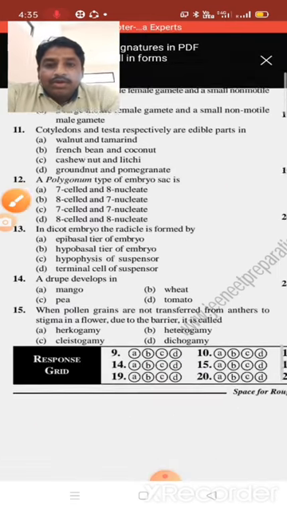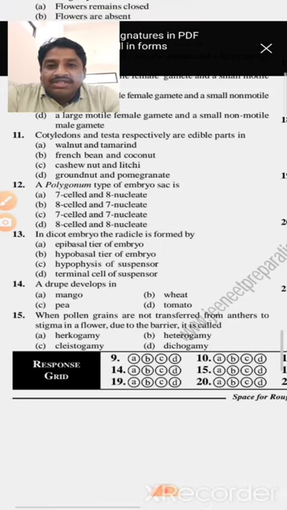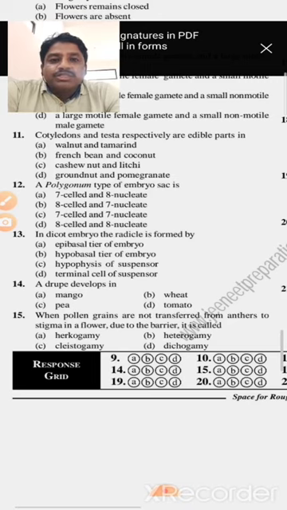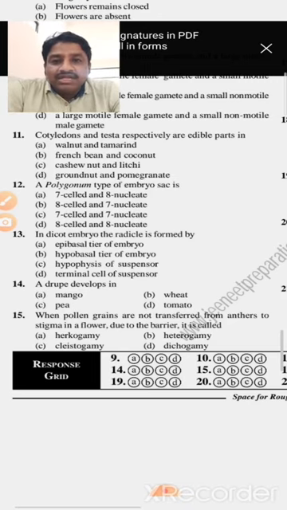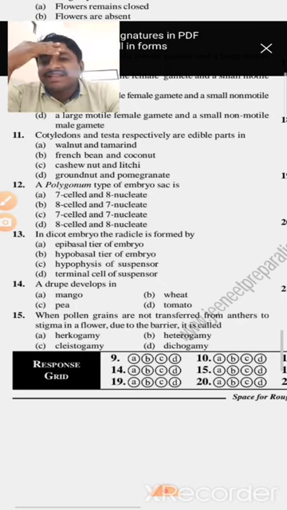Next, the 11th question. Cotyledons and testa are respectively the edible part in: option A walnut and tamarind, French bean and coconut, cashew nut and lychee, and option D groundnut and pomegranate.